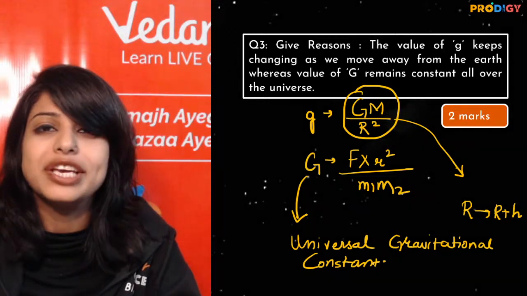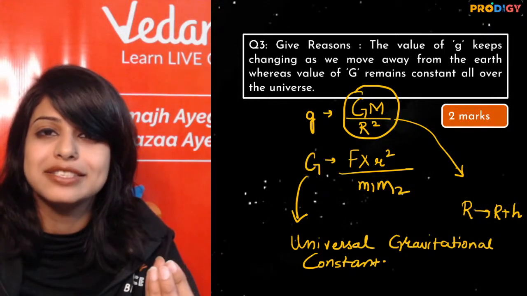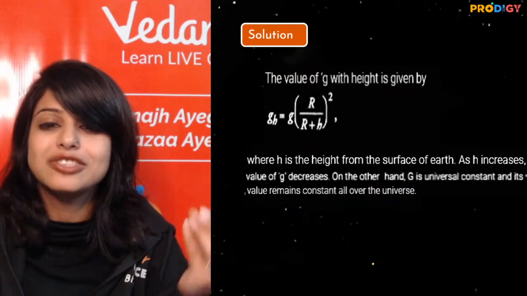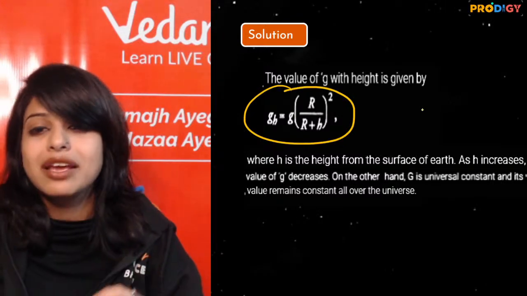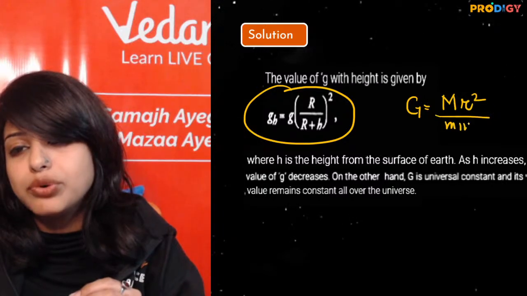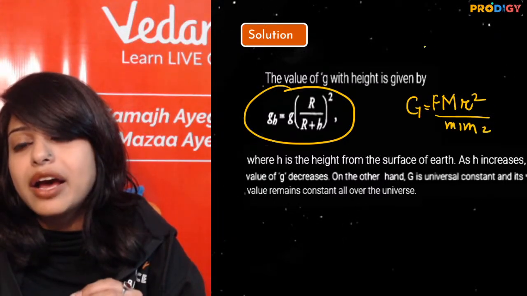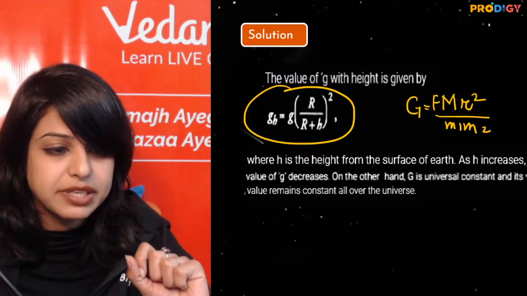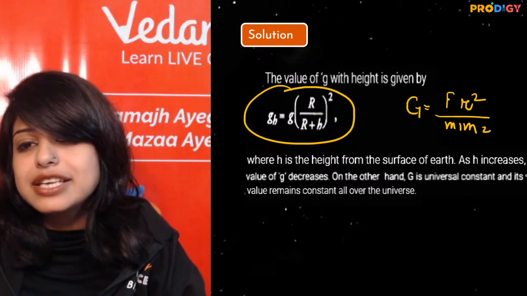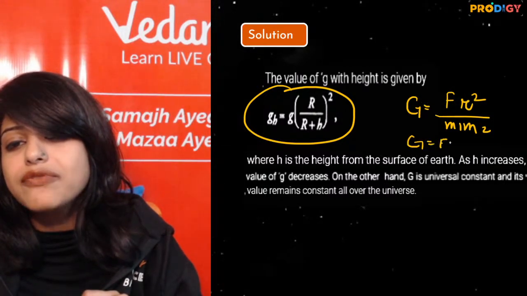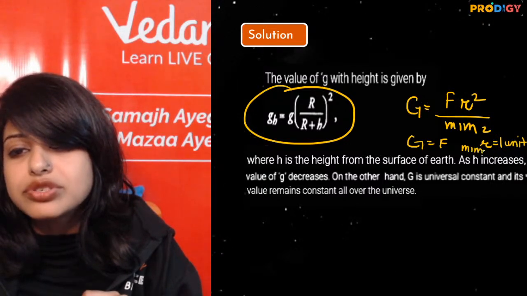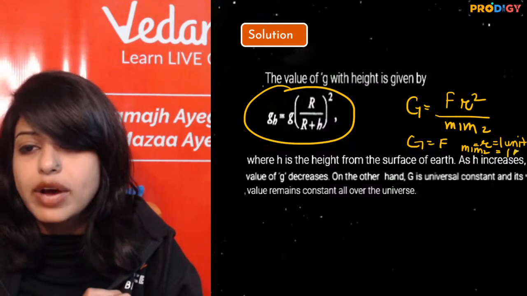But my small g is dependent on the distance. Mass of the earth is same even if I go away, but the distance is increasing. So as I have this backing, if I write my capital G is F r square upon m1 m2, I wrote m here, I should have written F. So if I write this way, I can just say my capital G is equal to F when r is equal to 1 unit and m1 and m2 are equal to 1 kg or 1 unit again.